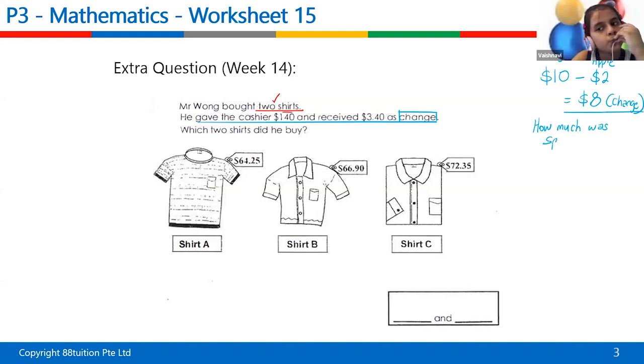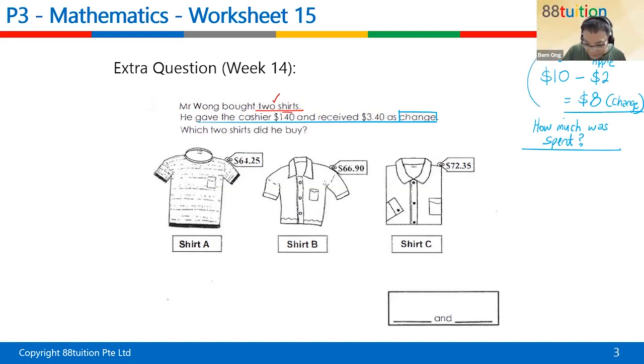All right, can you go and find out how much was spent? How do you do that, Shiloh? Wait. Let her answer first. Don't unmute yourself, please, Vanishnavi. You know the rules. So Shiloh, how do you find out how much was spent? Remember, you got the total amount. You got the change that the cashier gave you back. So how much was spent? What must you do? Divide. Is it divide?